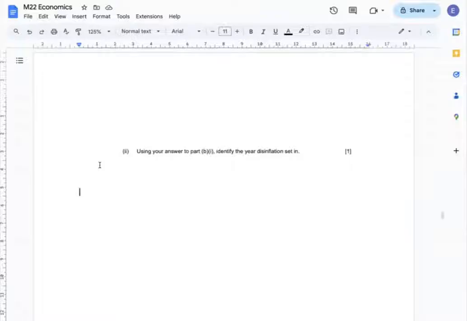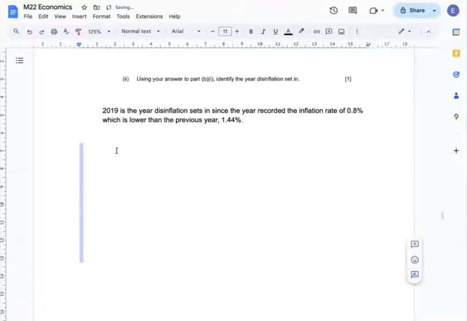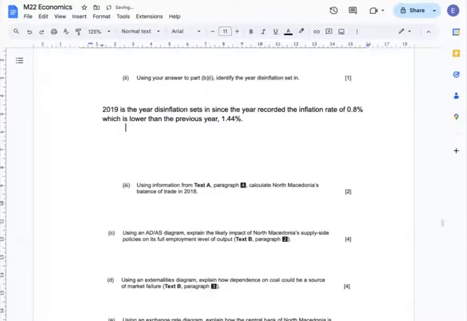Question B2. Using your answer to part B1, identify the year disinflation set in. Since the year recorded the inflation rate of 0.8%, which is lower than the previous year, 1.44.